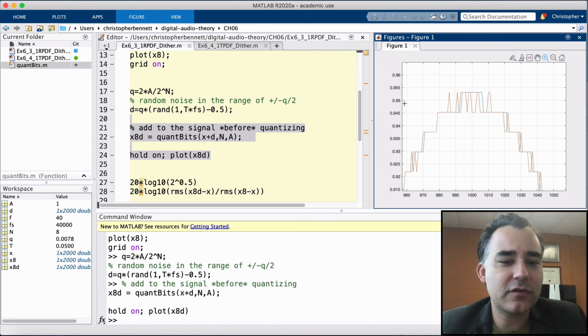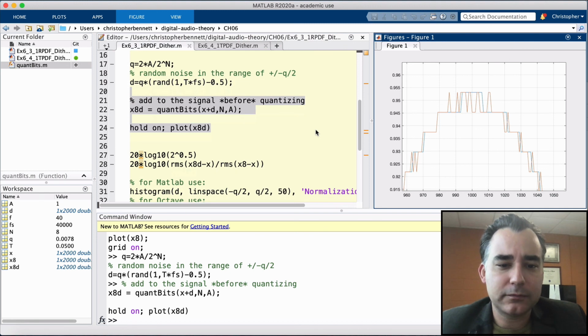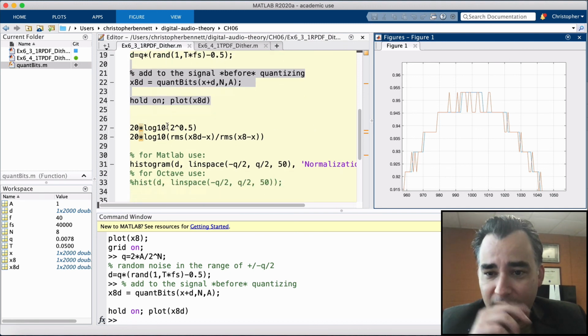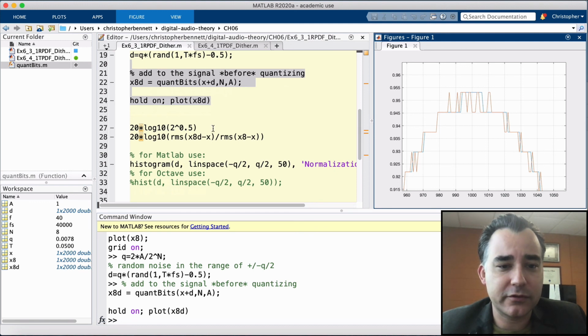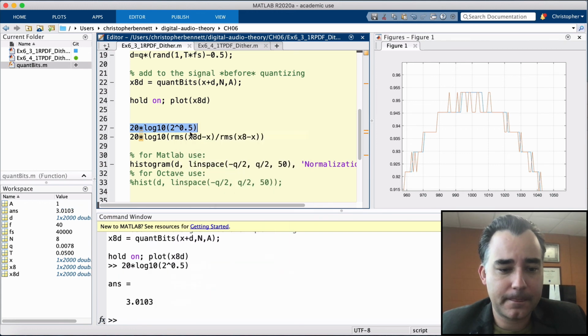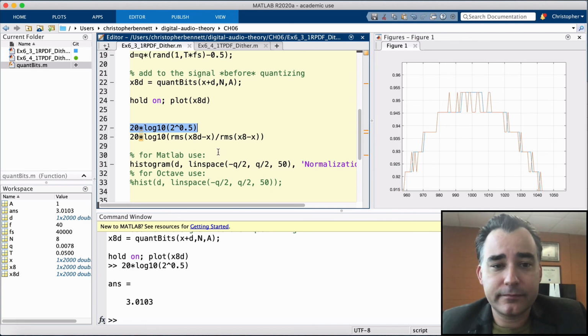creating a fuzzier edge. Now, in theory, we say that a signal of Q/2 amplitude, which occupies half a bit, should be adding about 3 dB to our noise floor. We can see how much noise was actually added.